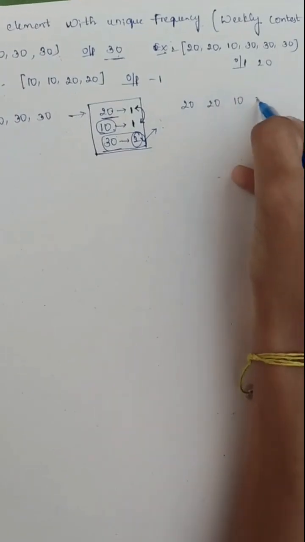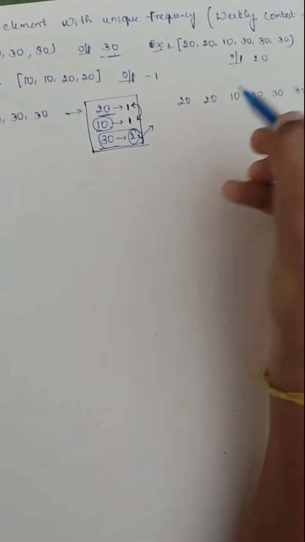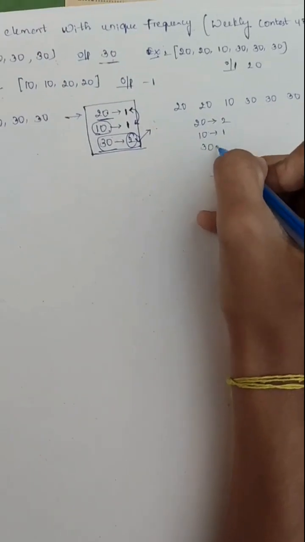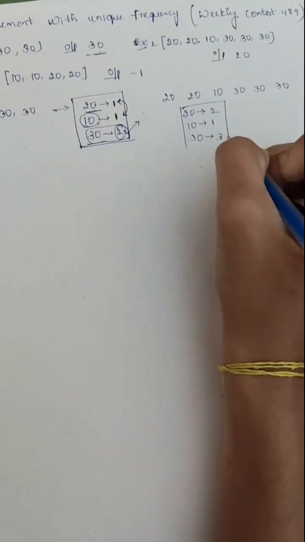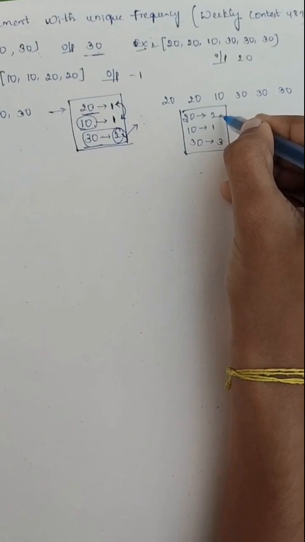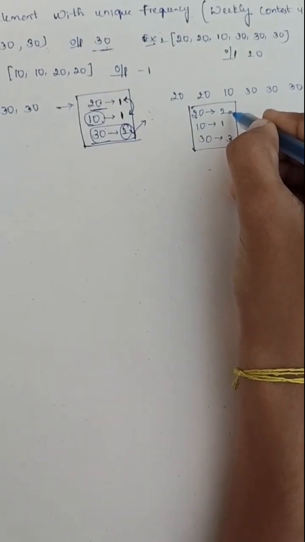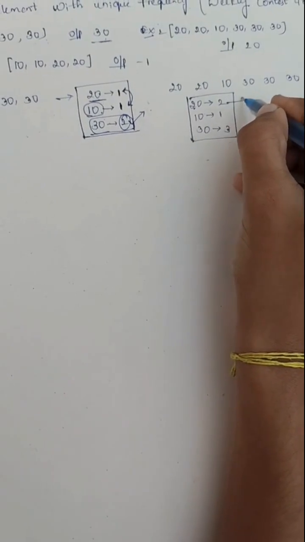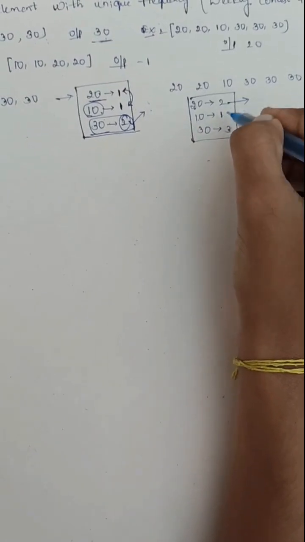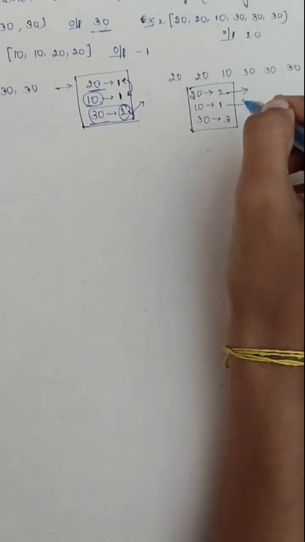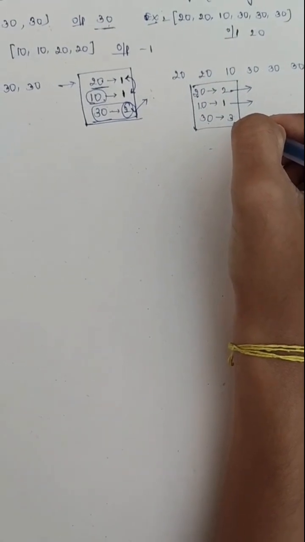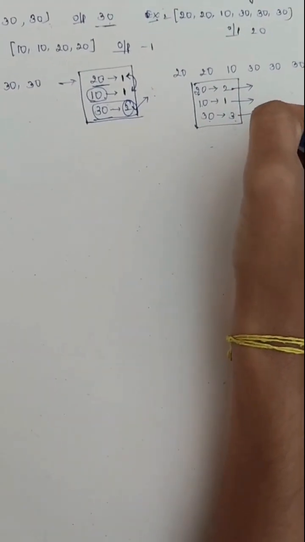And coming to example 2, here consider those numbers and find the frequency of it. Here again 20 is repeating two times, but does any other element repeat two times? No, so it can be a possible answer. Here 10 is repeating one time. Does any other element repeat one time? No, so it can also be a possible output. 30 repeats three times. Is any other element repeating three times? No, so it can also be a possibility.